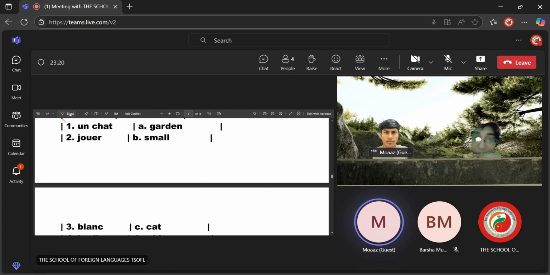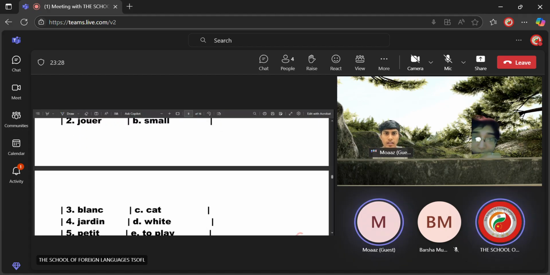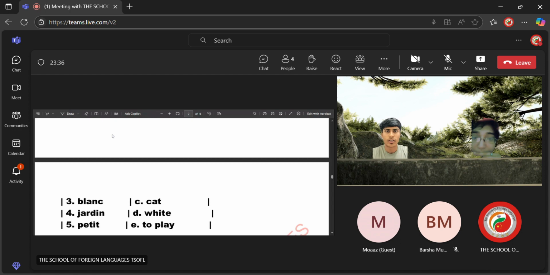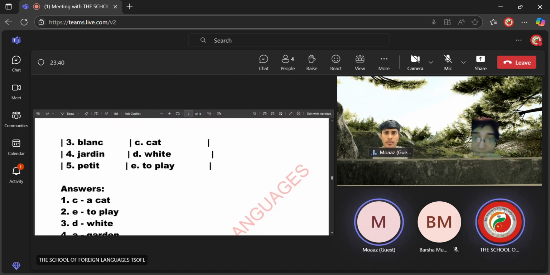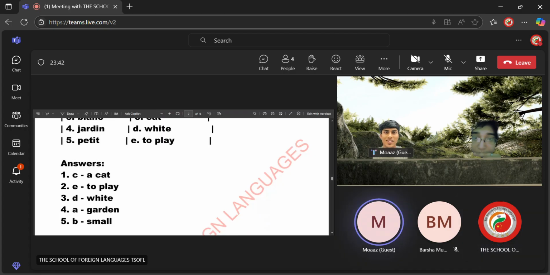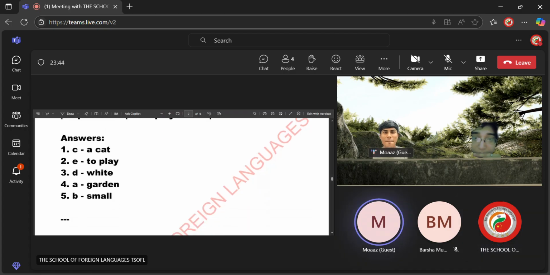A cat, right? Jouet, it, blanc is a verb. White. Okay, blanc is white. Jardin is garden. The fourth one. Okay. I know only this much. Okay. Here are the answers.